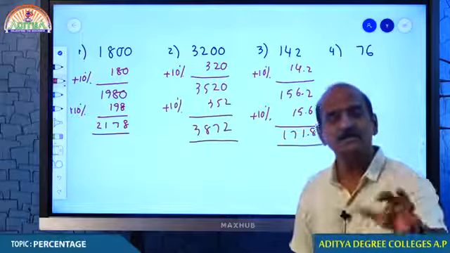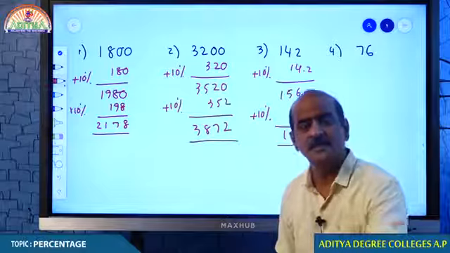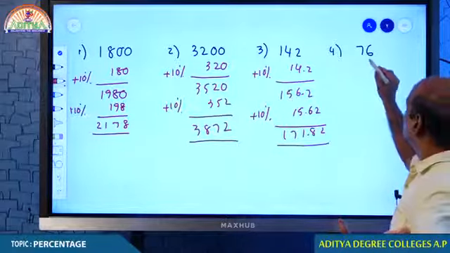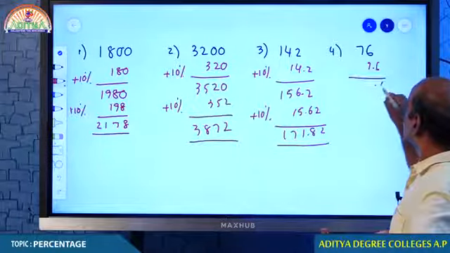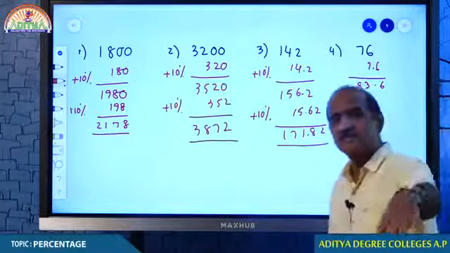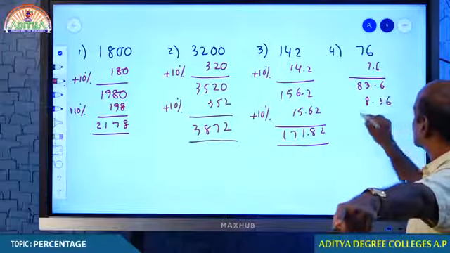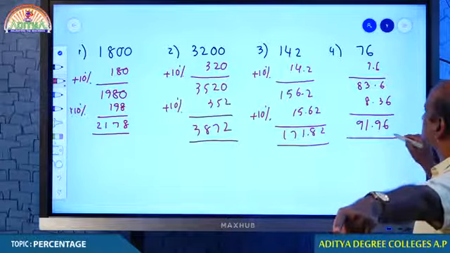You understand what is the 10% of any given number? If you know 10%, you can understand the remaining. 10% of 76 is 7.6, that comes around 83.6. 10% of this number is 8.36, hence your answer is 91.96.